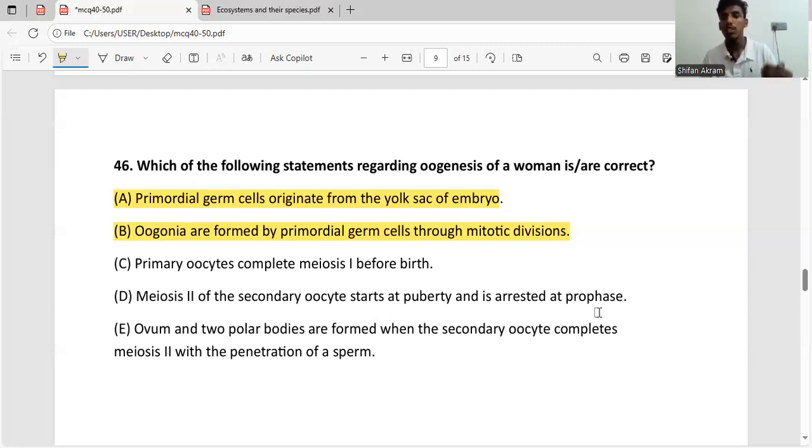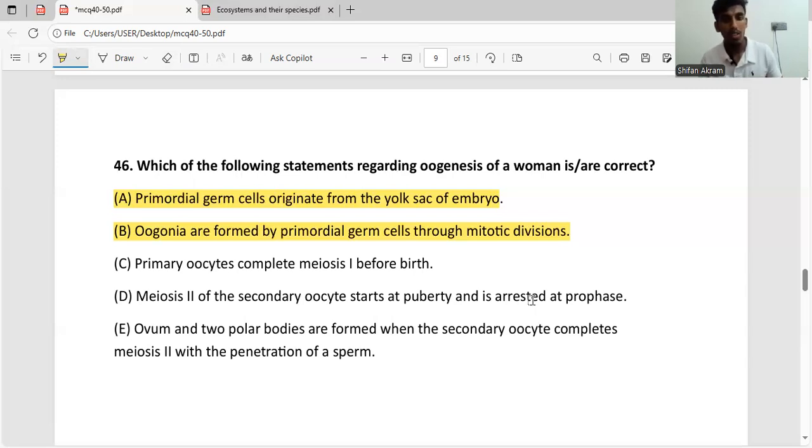Meiosis 2 will stop at metaphase 2, not at prophase. So this answer is wrong. It is arrested at metaphase, not at prophase.